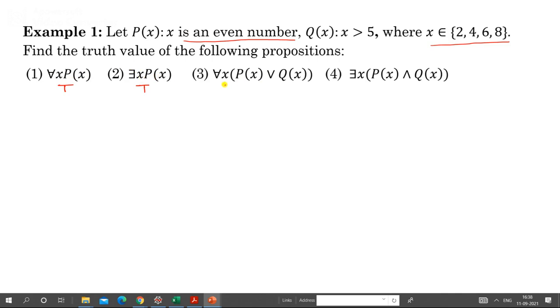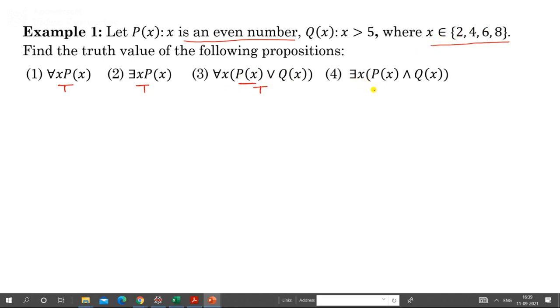Now for all x, Px or Qx, it means for every number x, either Px, meaning x is an even number, or x is greater than 5. So for each of these values, x is an even number. This is already true. So if one of the two is true, then P or Q will be true. So for all x, either this one or this one, because this part is true for all values of x, this is also true.